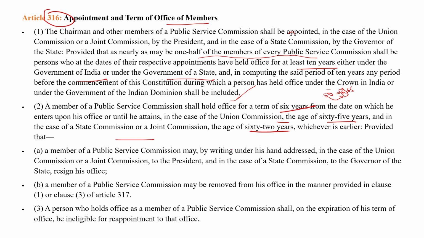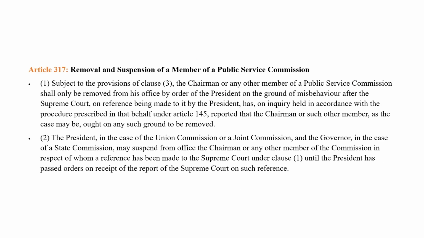A member of the Public Service Commission may resign by writing under his hand addressed, in case of the Union Commission or Joint Commission, to the President. This means if they want to submit their resignation, and there is a Union Commission or a Joint Commission, he will submit his resignation to the President. If there is a State Commission, he will submit his resignation to the Governor. And all the Service Commission members are ineligible for reappointment to that office.